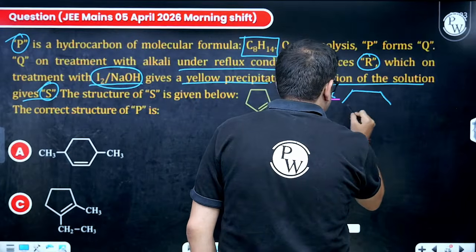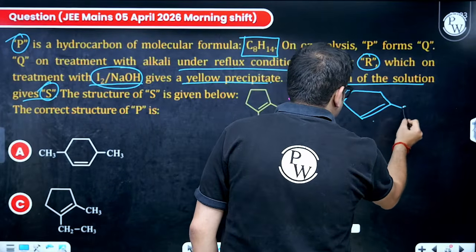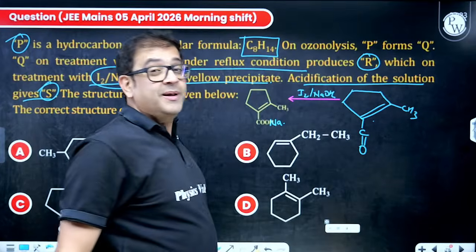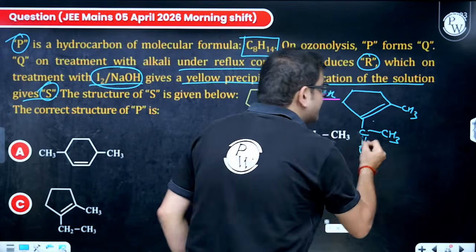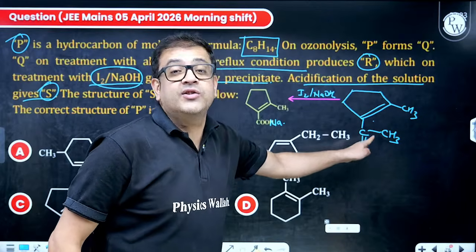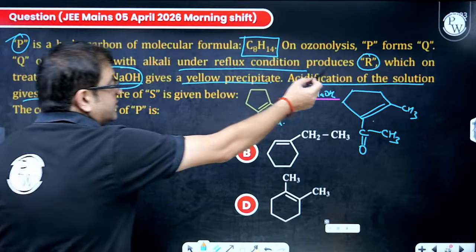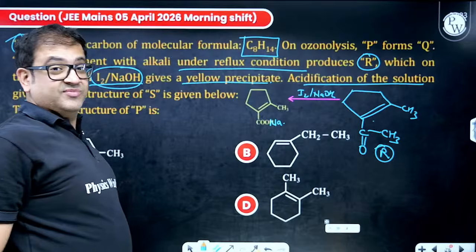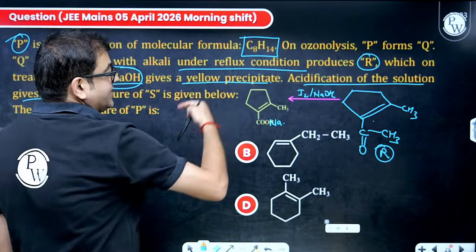Okay, beta. So this is a 5-member ring. Sir, this is also a double bond. This is also CH3, sir. This carbonyl group will not be an acid, it will remain a carbonyl group, and rather it will have a methyl group, sir, because this methyl will be removed and here this will oxidize. Okay, I am getting it, sir. That means, sir, this produces R. So, sir, this is R, because this was S and this was the sodium salt of that S.